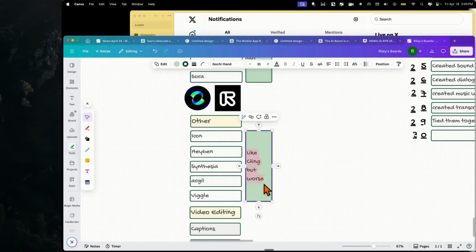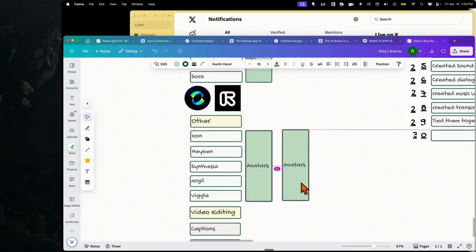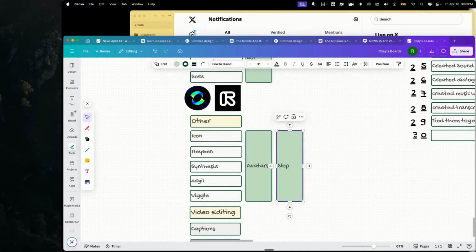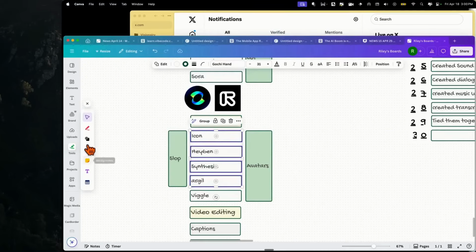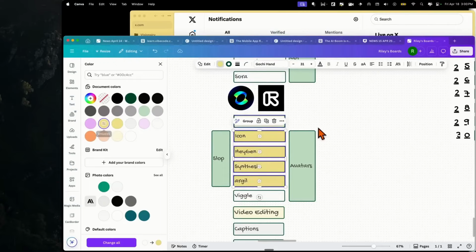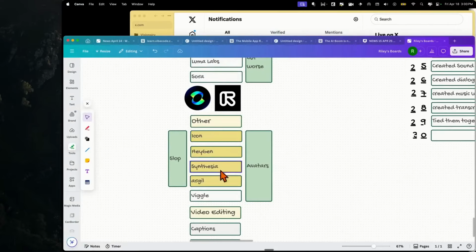And this category can be looked at as either avatars, you can call this the avatar category, or I call it, and people are gonna get mad at me for this, the slop category. This is AI generated slop. We may reach a world in the next 2 or 3 years where AI avatars are indistinguishable from humans. And there's all kinds of weird effects that's gonna happen from this. But let's go ahead and test this out.